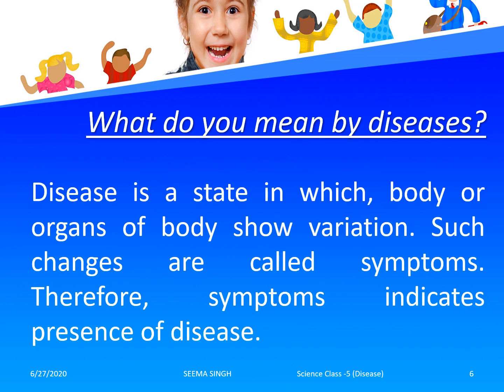Starting off with disease, let us try to understand what disease is. Disease is a state in which the body or an organ of the body shows variation. That is, whenever our body or a part of the body shows malfunctioning and is working abnormally, not in normal function, such changes are termed as symptoms. And when a body has certain symptoms which are affecting our body and organs, these symptoms indicate the presence of disease.